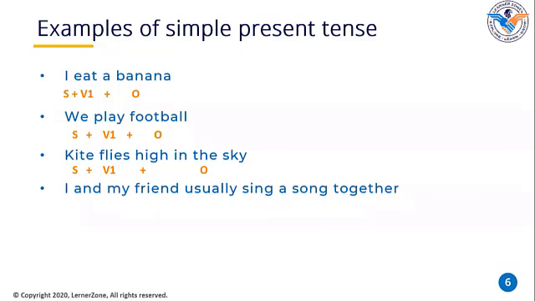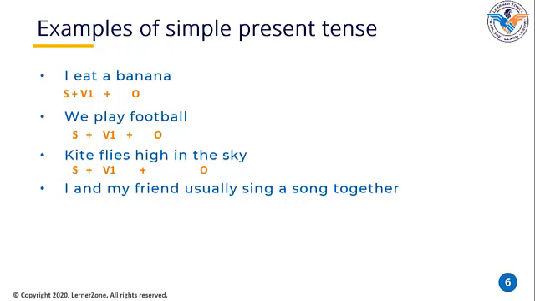I and my friend usually sing a song together. What is the subject here? I and friend. Okay, very good. I and my friend both put together is the subject here, not just friends. Which is the object here? Sing. Wrong. Together. Wrong. Song. Yes, song is an object here.